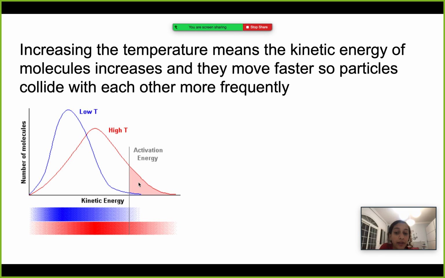However, when you have a higher temperature, we have more particles with more kinetic energy that can surpass or become equal to the activation energy. So when the temperature is higher, more particles collide with enough energy to surpass the activation energy and therefore can react.